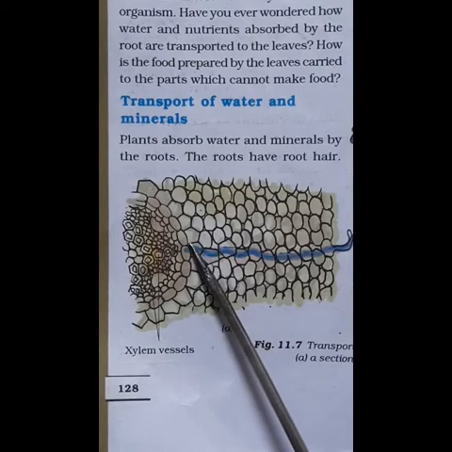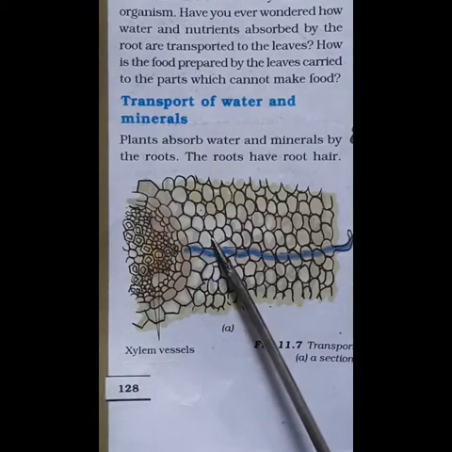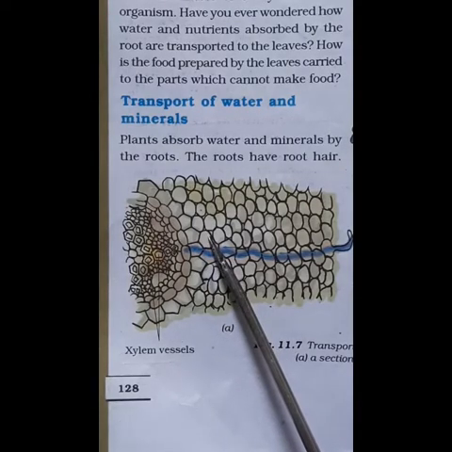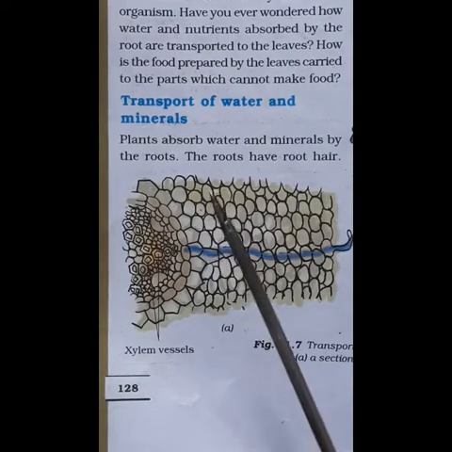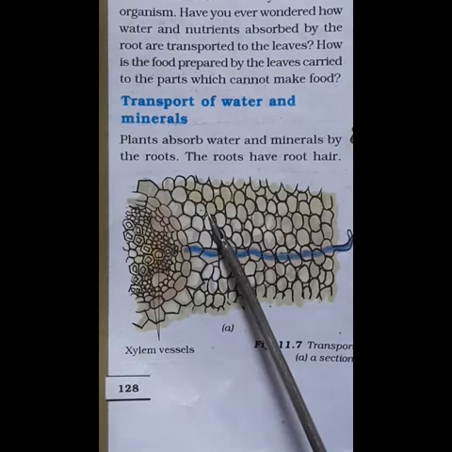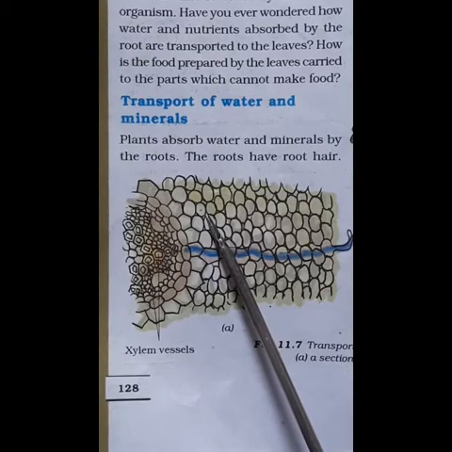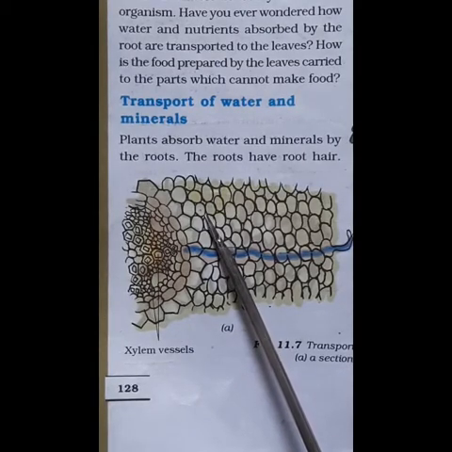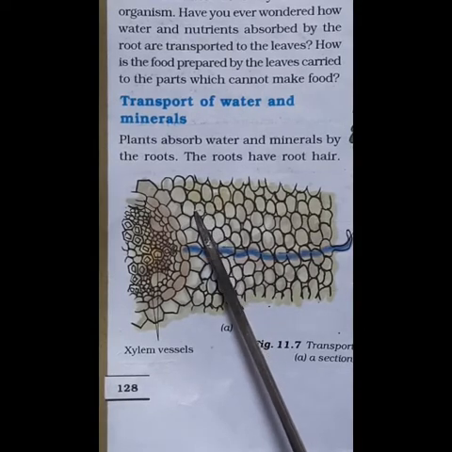So, we must understand that the transport system is present in plants also. Plants have pipe-like vessels to transport water and nutrients from the soil. The vessels are made up of special cells forming vascular tissues.